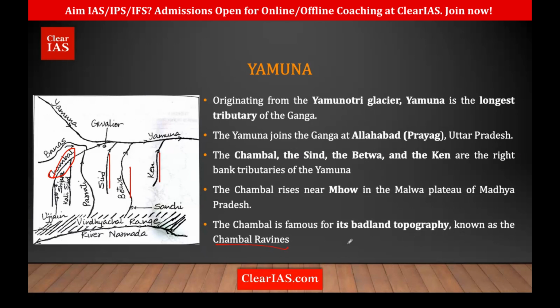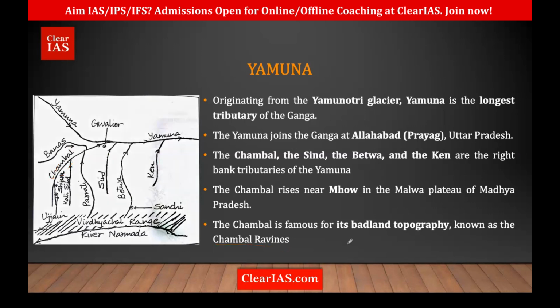That is Yamuna. So remember, its origin is Yamunotri. It is the longest tributary of Ganga. It meets Ganga at Allahabad in Prayagraj. And what are the four major tributaries? Ken, Betwa, Sindh, Chambal. We spoke about the Chambal. Its origin is near Mhow in MP, and it is known for the Chambal Ravines or the badland topography.